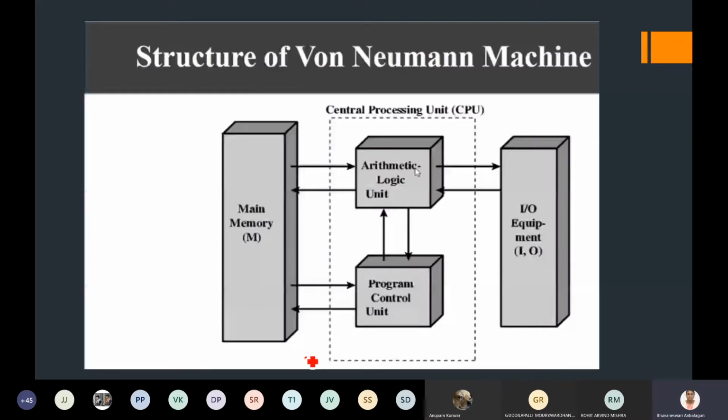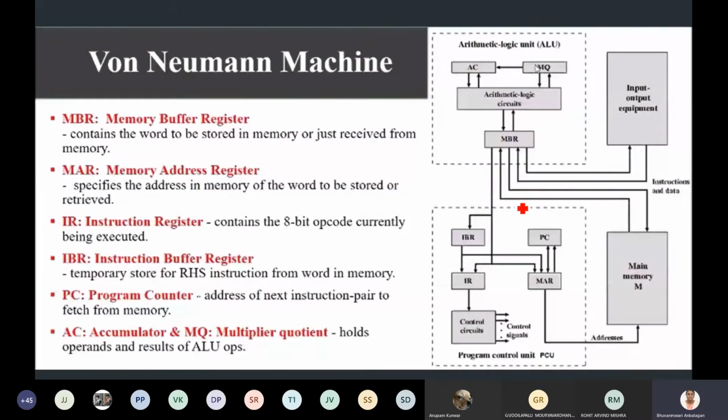Von Neumann was insisting on a common memory, from which all other processing fetches the data and addresses, processes them, and sends the result to the IO device. Now, what are the components inside the von Neumann architecture?